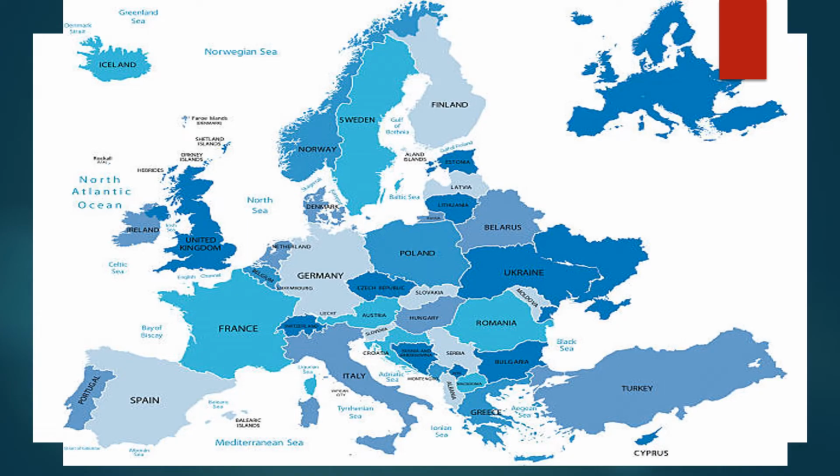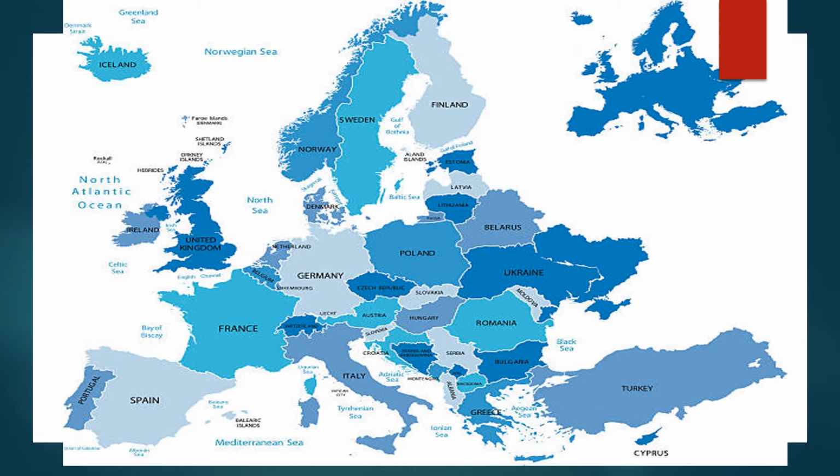Let us try and see some of the countries that are part of the continent Europe. As we mentioned earlier, it is broadly categorized into 4 geographical divisions. So in Western Europe, you would find countries like Austria, Germany, Belgium, France, Liechtenstein, Luxembourg, Monaco, Netherlands, and Switzerland. So this makes the western part of the continent.